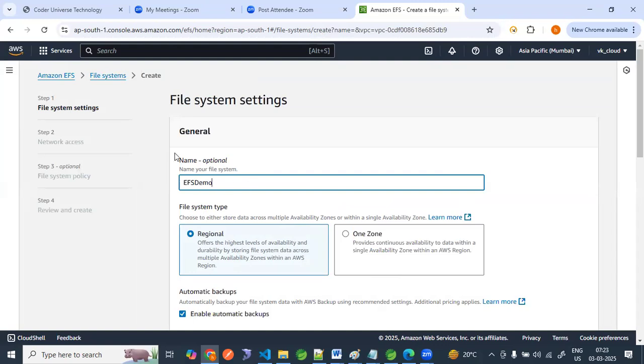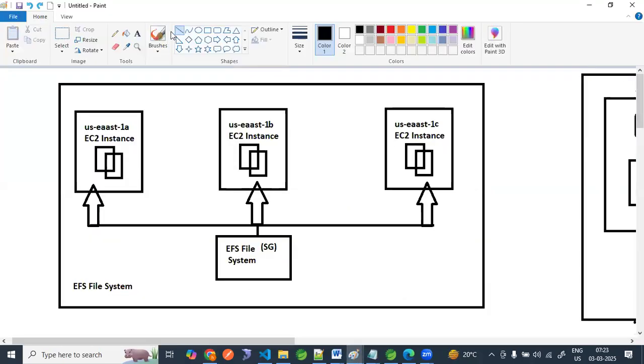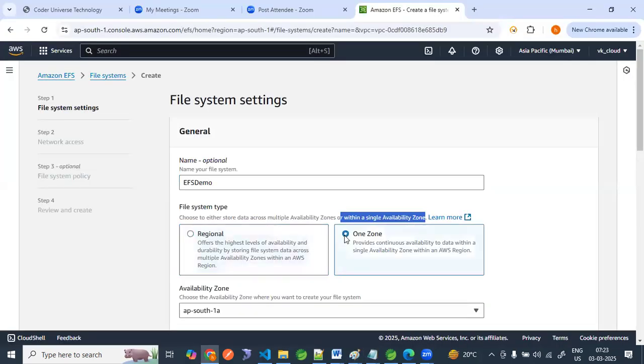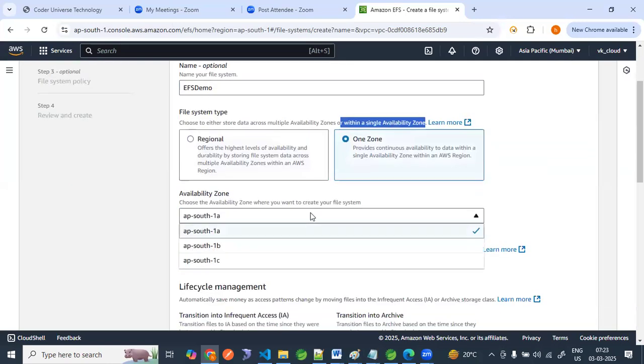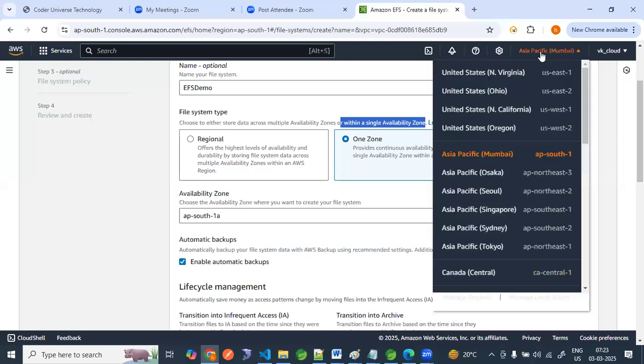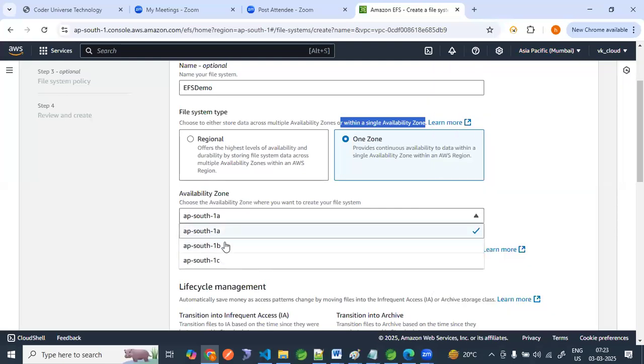After that, we can see we have regional file system and one zone file system. It is showing: choose to either store the data across multiple AZ or within a single availability zone. If you don't want it in other availability zones, then you can choose this option, one zone. Then it will ask which region you want. Currently, I am in Mumbai. So under Mumbai, which availability zone is it asking?